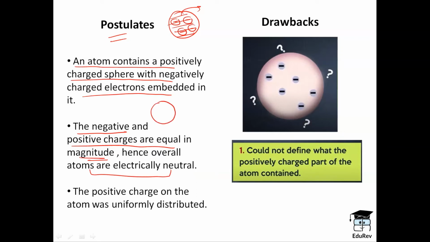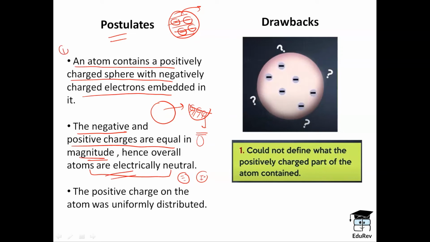Let's take the example of watermelon again. When we cut it, we see the red portion and the black seeds embedded. When we crush the black seeds and flatten it, the magnitude is equal to the red, edible portion. So, it meant that the negative and positive charges are equal in magnitude. Like the amount of negative charges is equal to the amount of positive charges inside an atom. And that's why atoms as a whole are electrically neutral.